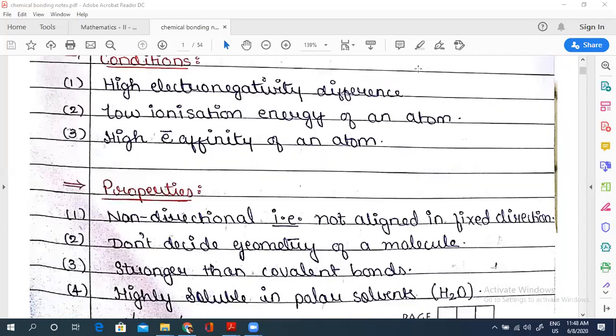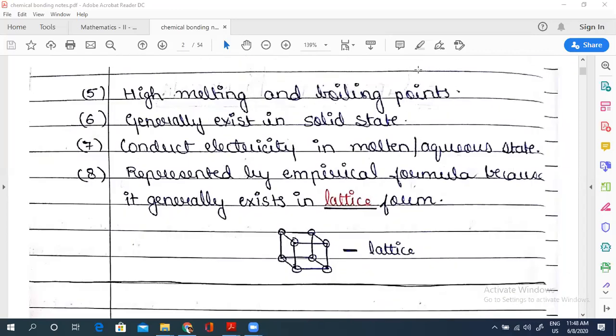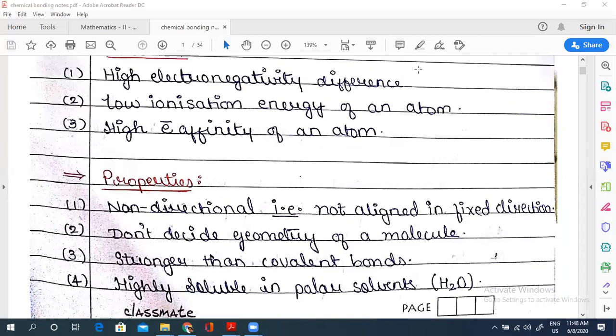So the first thing is the type of bond. This type of bond is non-directional because it is due to charges, and a charge attracts other charges from all directions. So it is non-directional. There's no fixed direction of attraction. That's the meaning of non-directional.